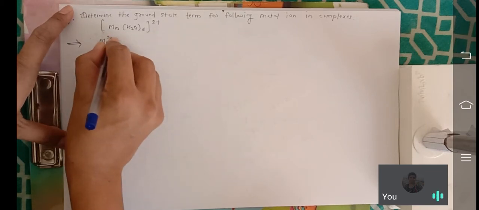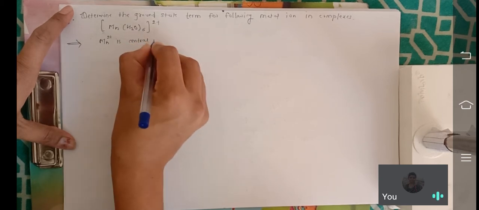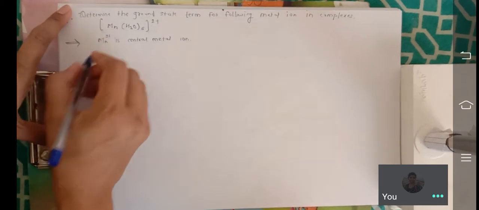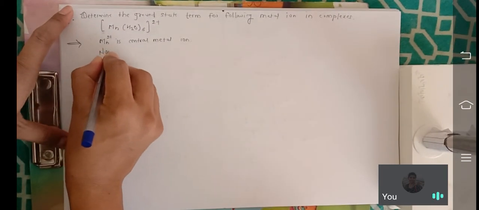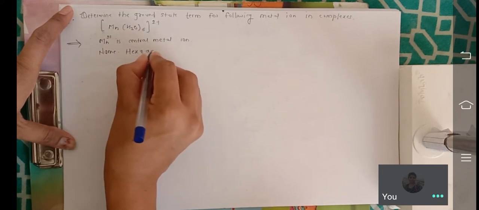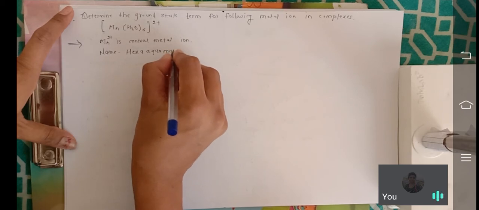Mn2 plus is the central metal ion. Then what is the name of that complex? Hexaaquamanganese.